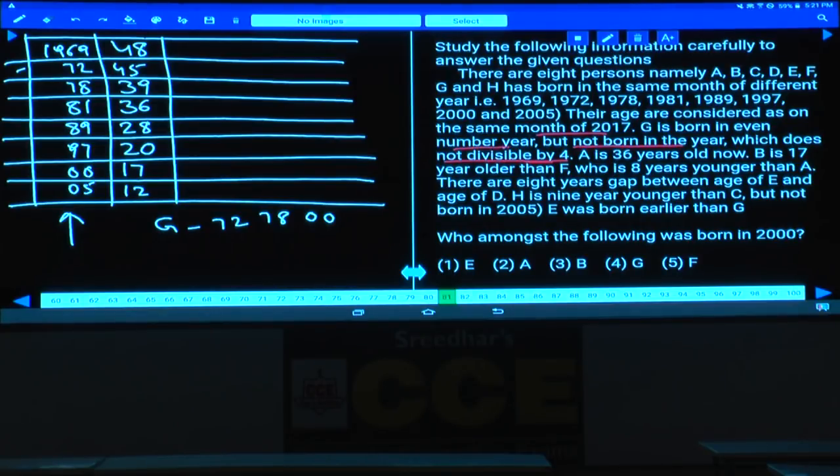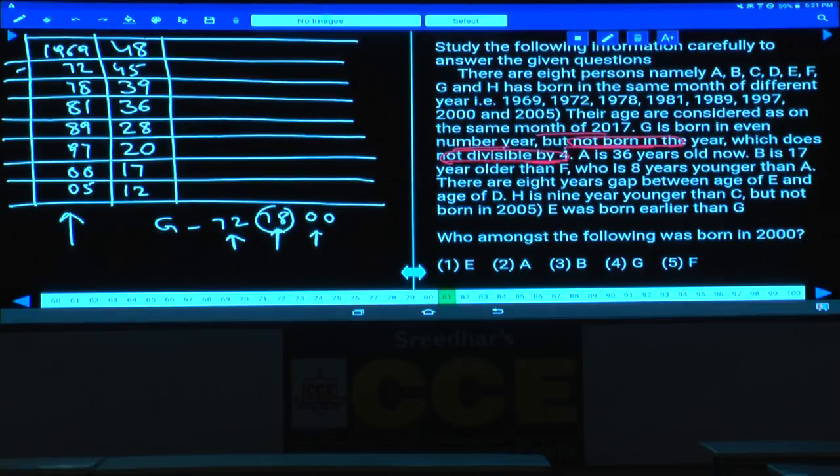Now sir, this 78 is not divisible by 4, and this person G was not born in 78, isn't it? But not born in the year which is not divisible by 4, neither nor. And this person was born in the year either 72 or 2000. Clear now? G could be born either in the year 72 or 2000.